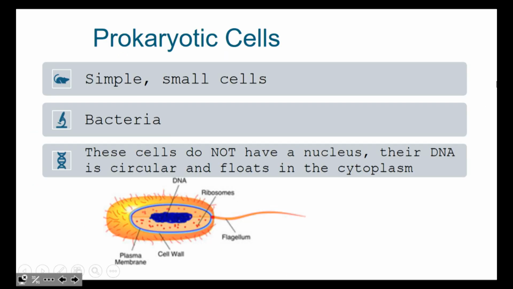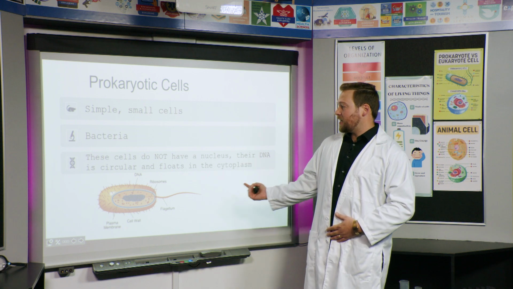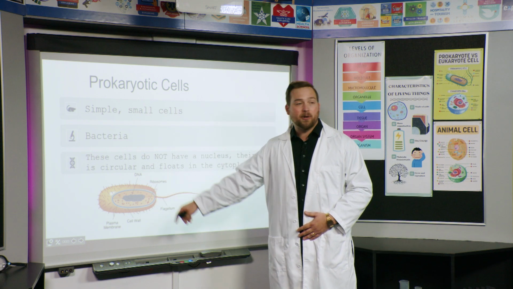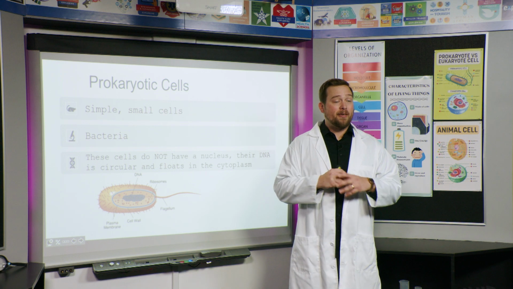Okay? All right, y'all, so just an overview of those prokaryotic cells, some really important stuff to remember. They are very small and they are very simple. The only example of prokaryotic cells are bacteria. If it's not bacteria, it's not a prokaryote. Something else really important about bacteria cells, prokaryotic cells, is that they do not have a nucleus. Now, you can see their DNA there, but it's not inside of a nucleus, and that's different from how eukaryotes are. For prokaryotic cells, their DNA is circular and it just kind of floats out there in the middle of the cell. For eukaryotes, we protect our DNA inside of a nucleus, and that makes it a lot harder to get to.